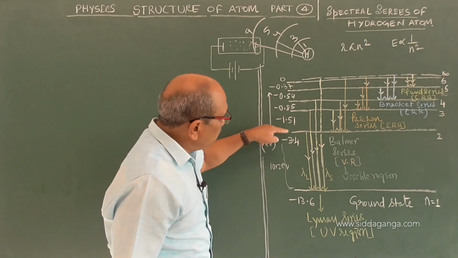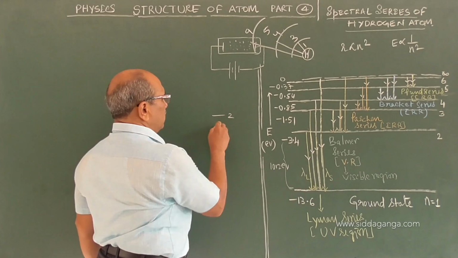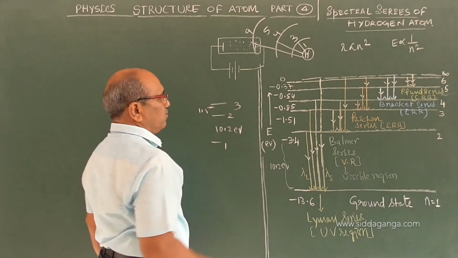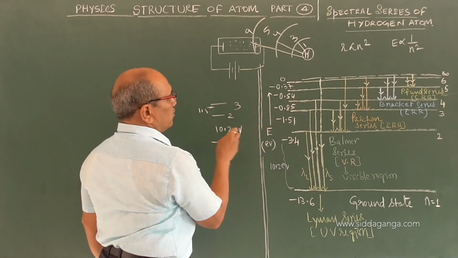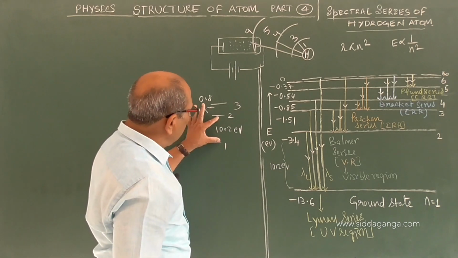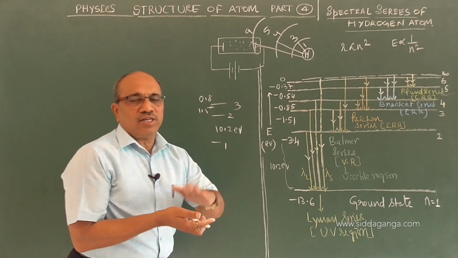Between the second and third orbit it is just 1.9 eV. Third to fourth orbit, you see 0.7 eV. See the separation: 10, 1.9, 0.7. It goes on decreasing.